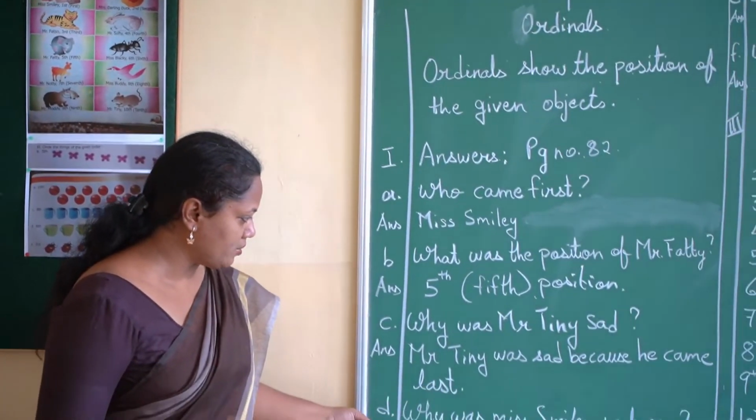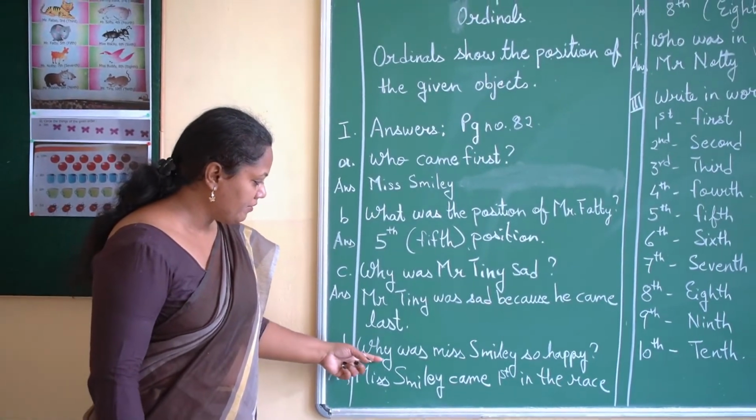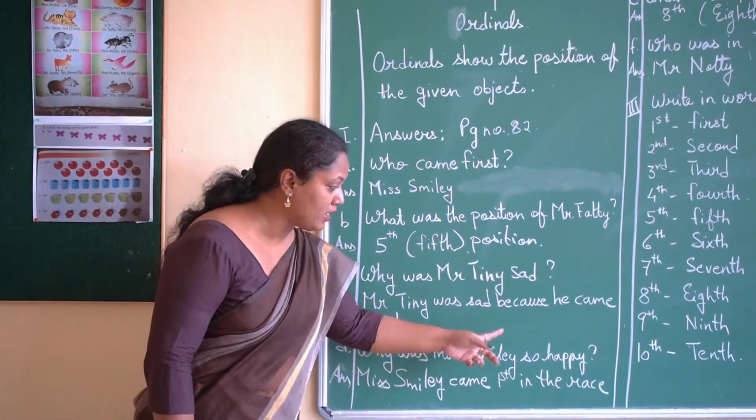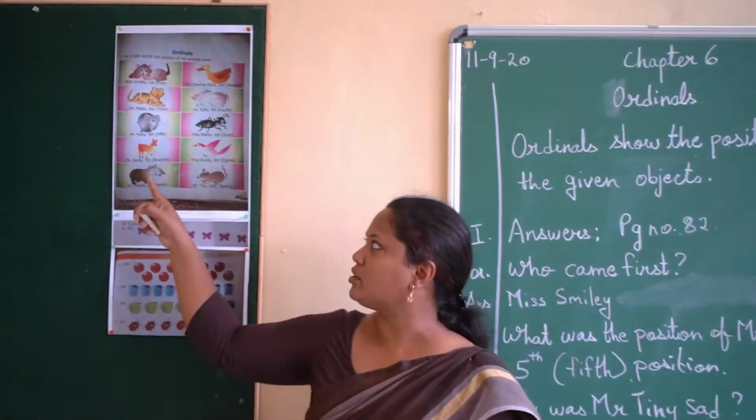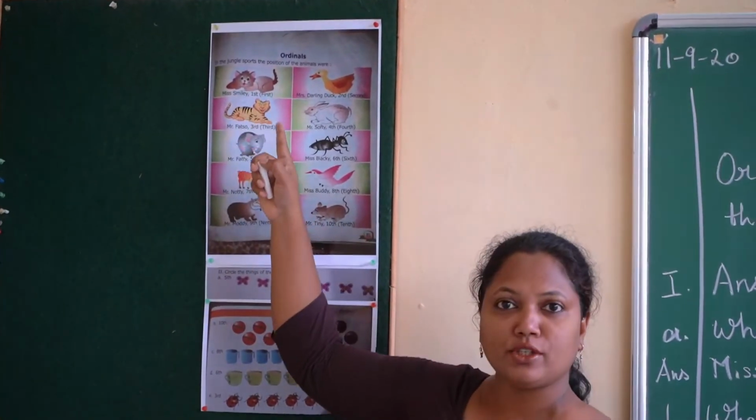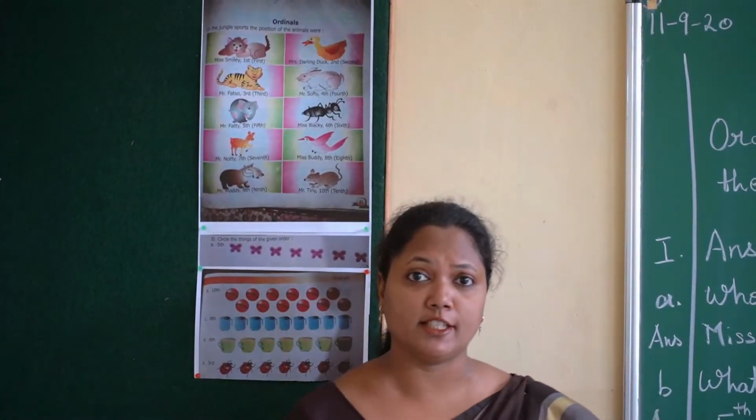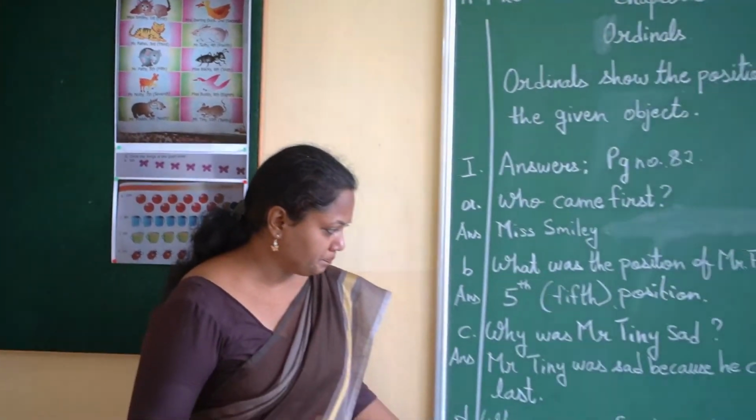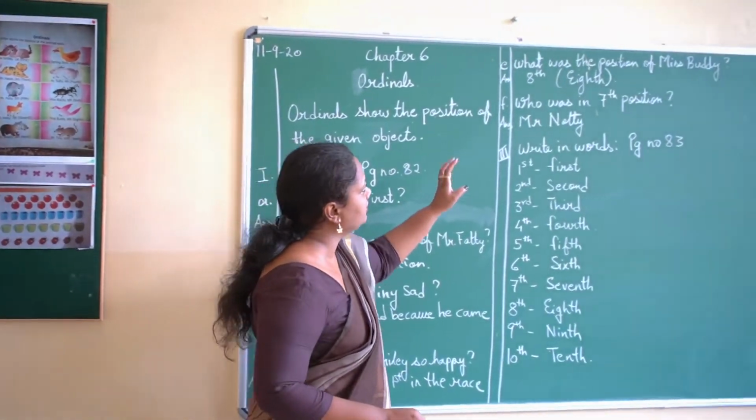Alright, now come to the next question. D. Why was Miss Smiley so happy? Can you see Miss Smiley so happy over here? Yes, why was she so happy? Because she came first in the race. Alright. Now come to the E question.